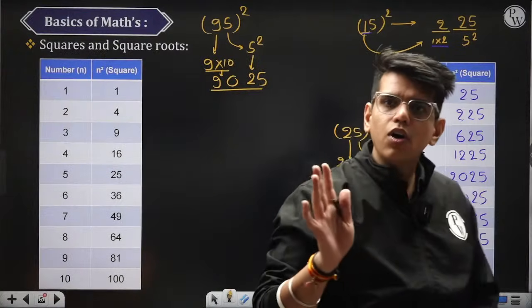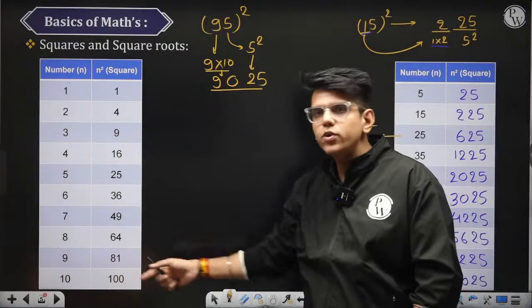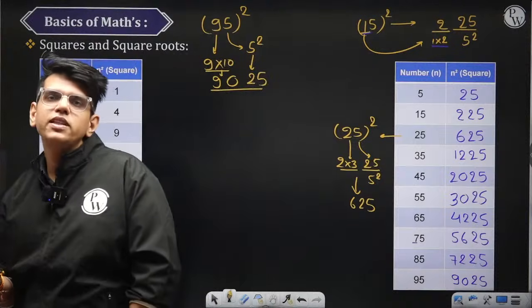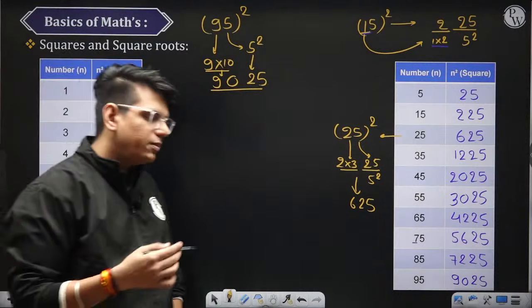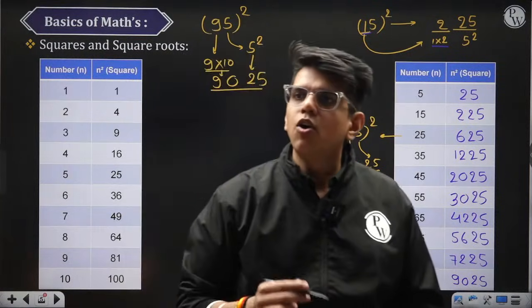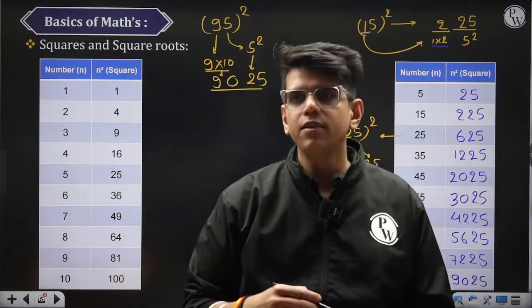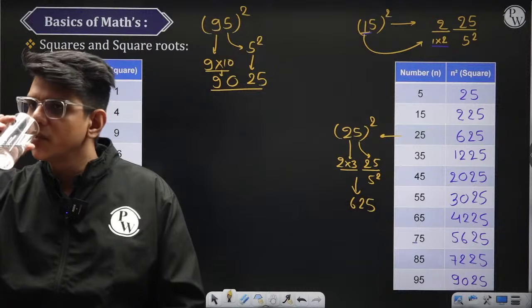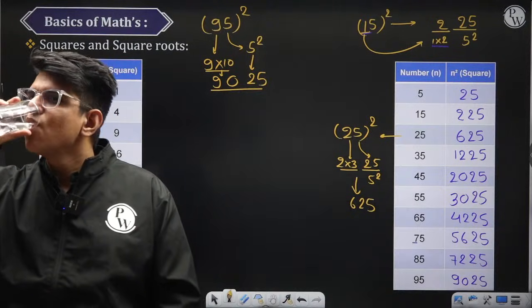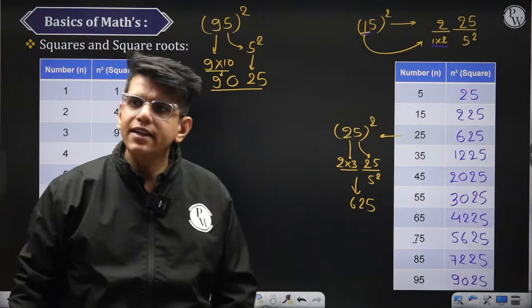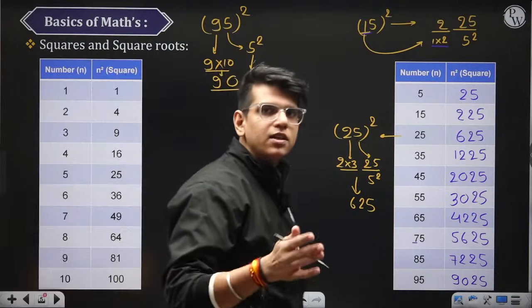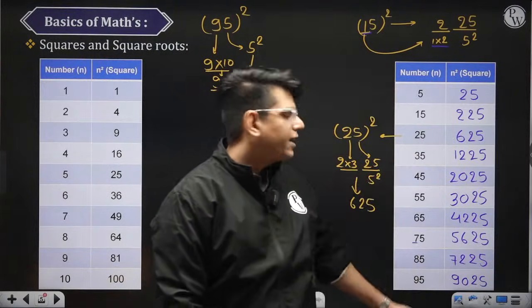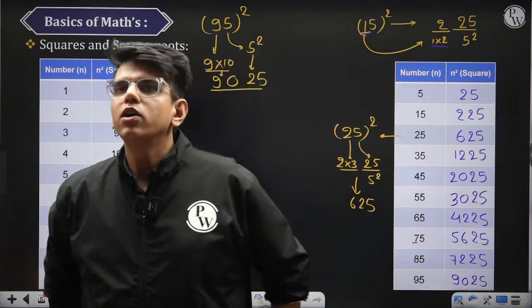Right? So now you have squares of 1 to 10, and here you have squares of 15, 25, 35. Now what to do with the remaining numbers? How to calculate the squares of the remaining numbers very quickly? All of you tell me what is the square of 40. So maths remains the same. If you have learned this in 9th, it remains the same. I will tell you how to calculate the squares of others. Up to this point, we have calculated the squares from 1 to 10 and of 5, 15, 25, up to 95. I am asking you, what is the square of 40?